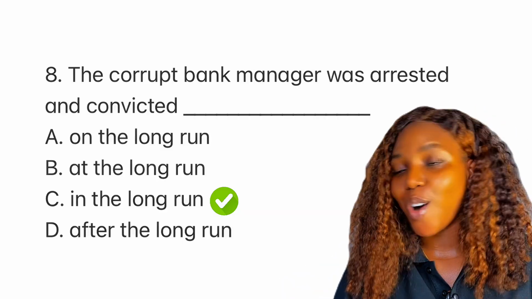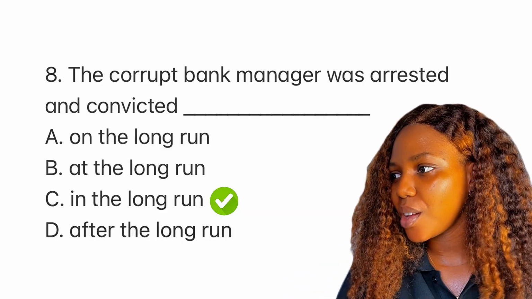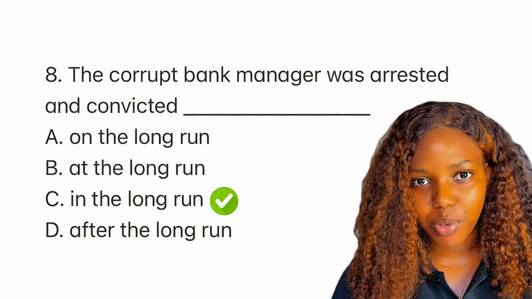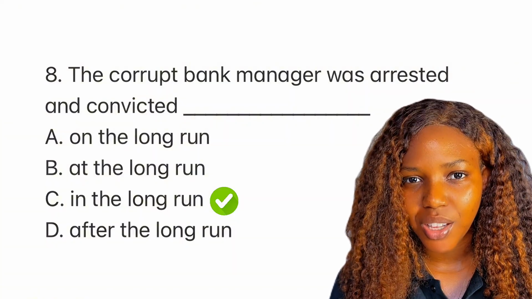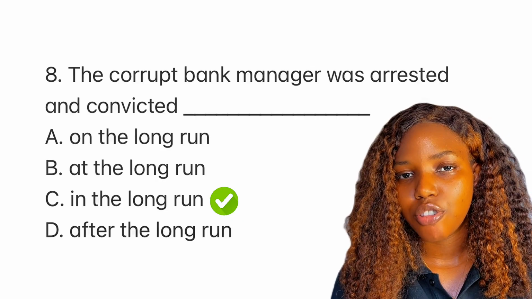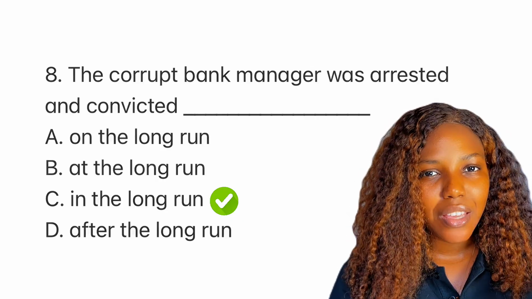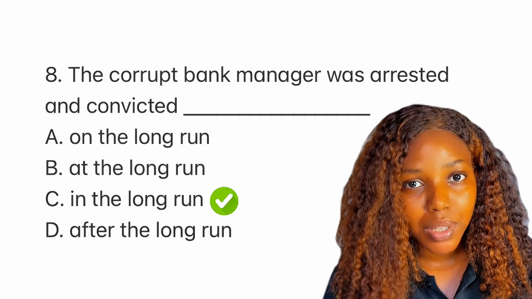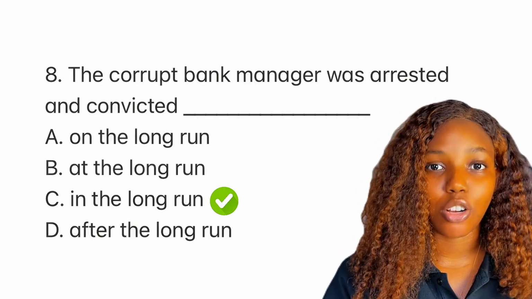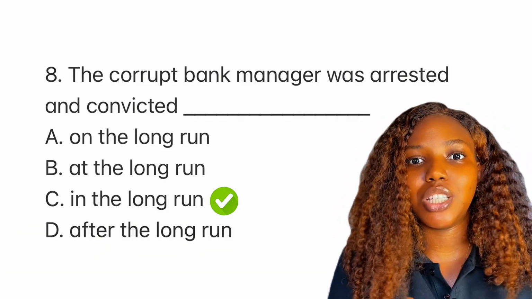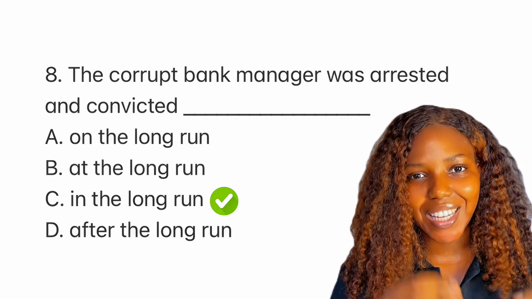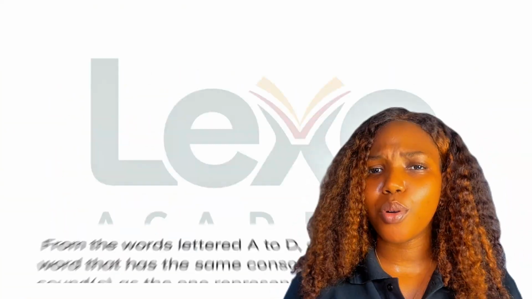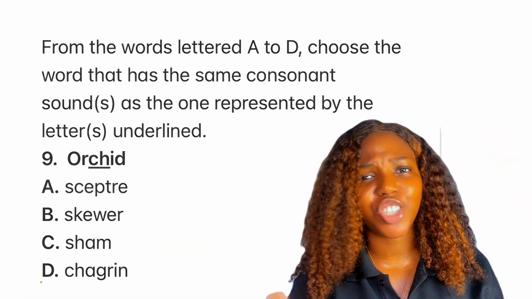So when we say on, it's the wrong preposition. When we say at, this is the wrong preposition. After the long run sounds literal, and meaning is important, right? It means that even though it took a long time, he was eventually arrested and convicted, not by actually running, right? So the final answer to this question is what? In the long run.